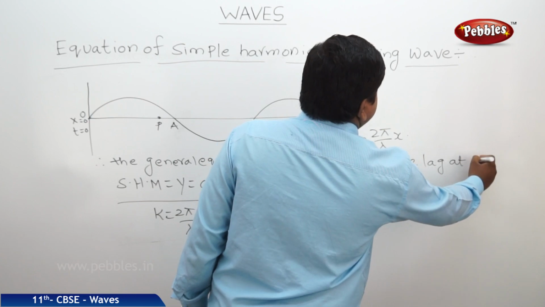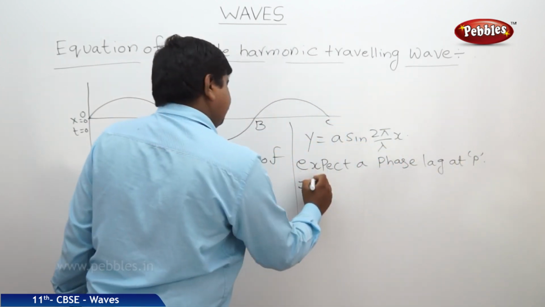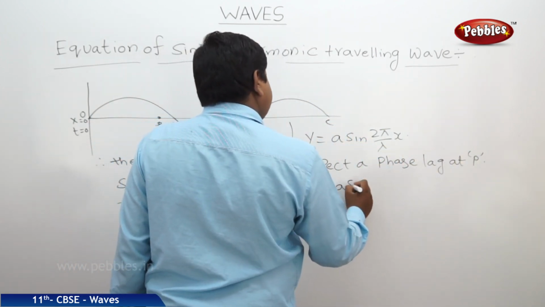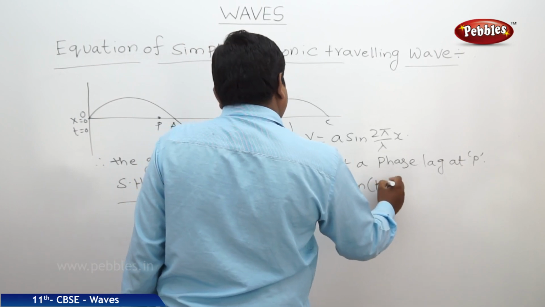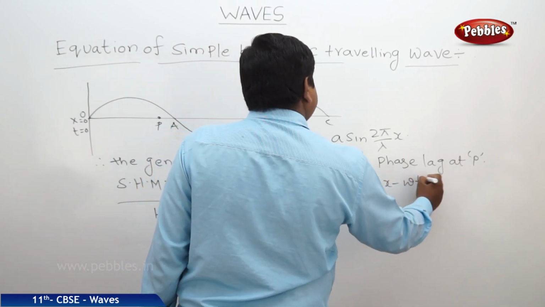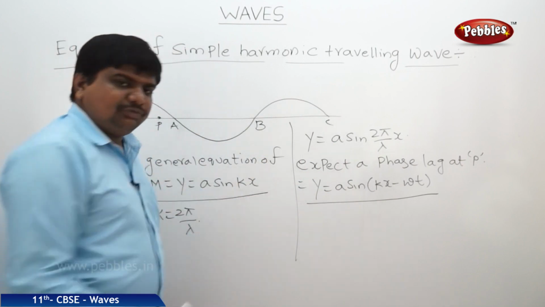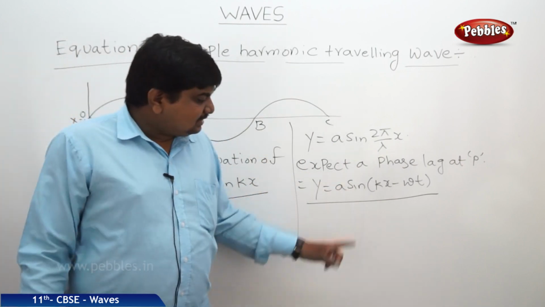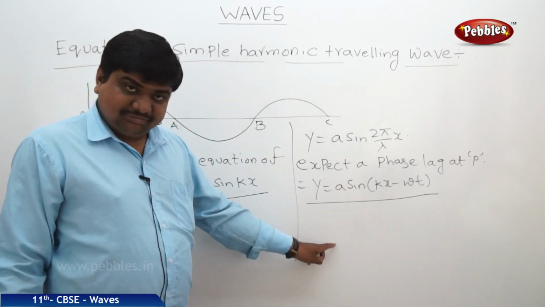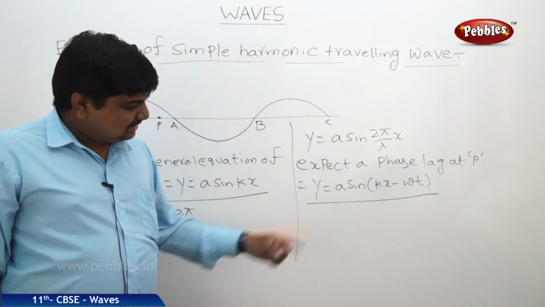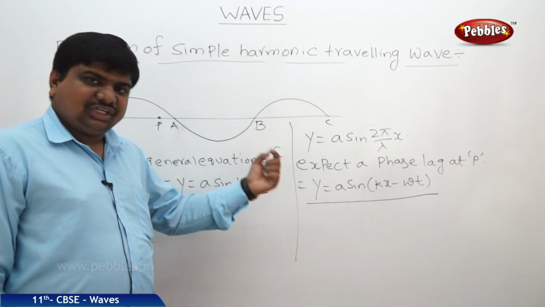Therefore, this equation will be written as a sin (kx minus omega t). Actually, we should prove this equation. This is the equation of the simple harmonic travelling wave. But what are the initial conditions to prove this? We will go and check now.